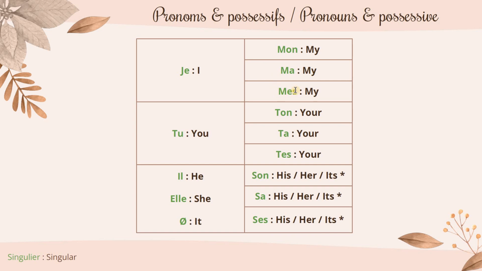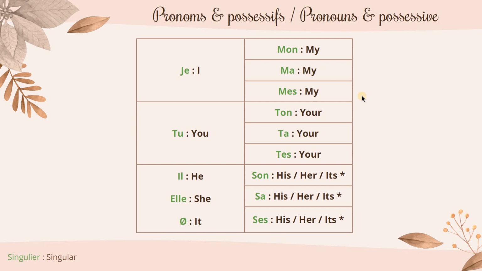Mes is my, but for plural nouns. So, my dogs, mes chiens. My cars, mes voitures. So, as you can see, in the singular form we have the masculine and the feminine, but when we talk in plural forms, we do not have masculine and feminine.